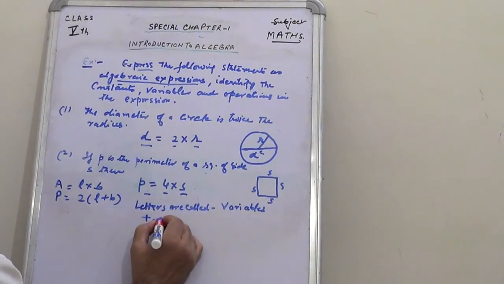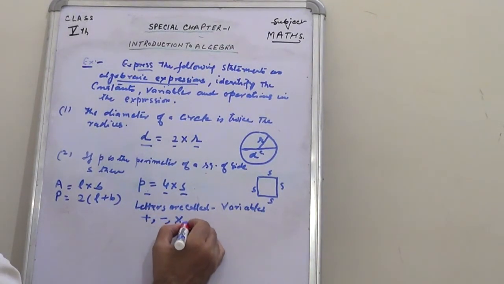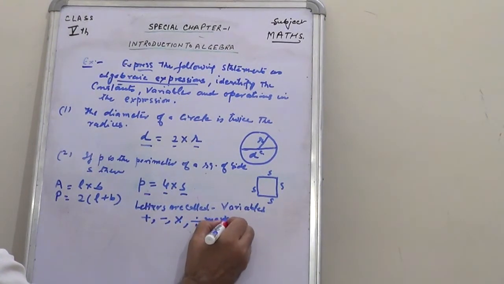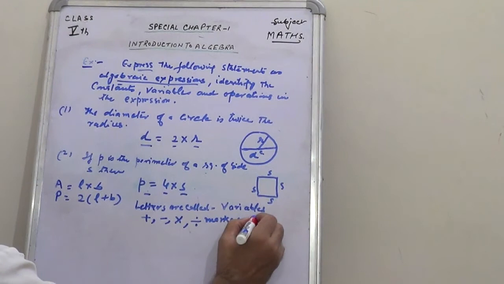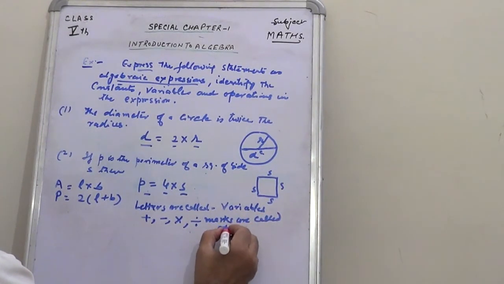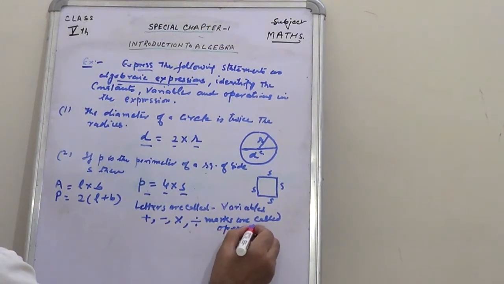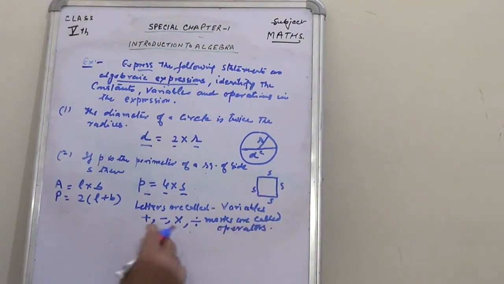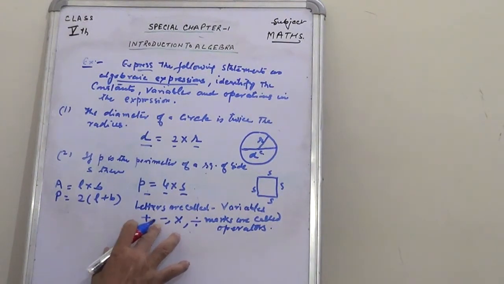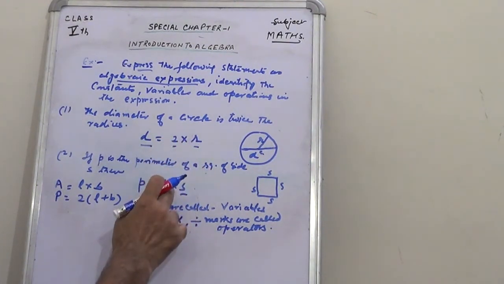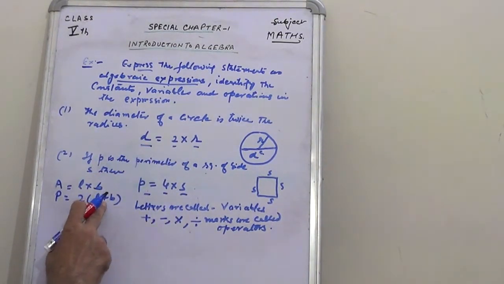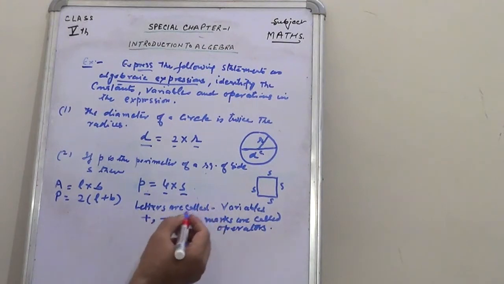Plus mark, minus mark, multiplication mark or division marks are called operators. These marks, if involved in the formula, as here multiplication is used, here plus is used, are called operators.